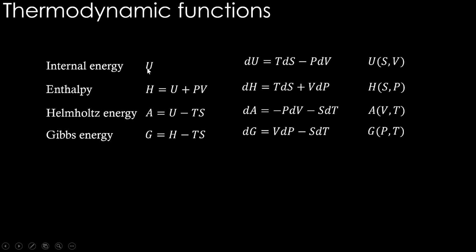Right. So we got these different functions. Internal energy U as dU equals TdS minus PdV from the combined first and second law. This is where we are starting the Legendre transformation, and when we do Legendre transformation in different ways, we get these three different functions H, A and G. Their natural variables are here. So H is a function of entropy and pressure, Helmholtz energy is a function of volume and temperature, Gibbs energy is a function of pressure and temperature. Okay. So there is no need to be confused here by seeing these many functions. These are all coming from the combined first and second law. Okay. These are quite simple only.